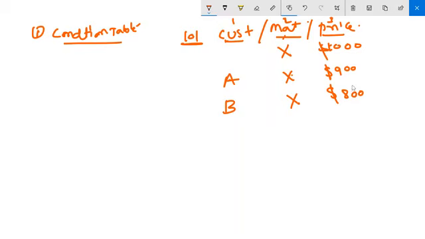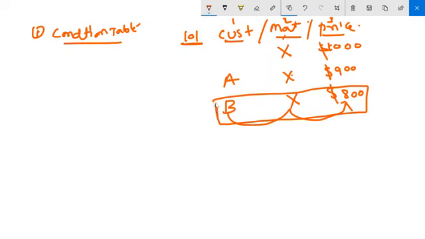What is pricing master data? This is master data because the price of material X for customer B will not change every day. Whenever customer B buys material X, he needs to pay only $800. This is price master data, the condition record. So first, as a consultant, you need to create a table with field combinations. This is the condition table. Once you create tables like this, you need to place them into the access sequence.